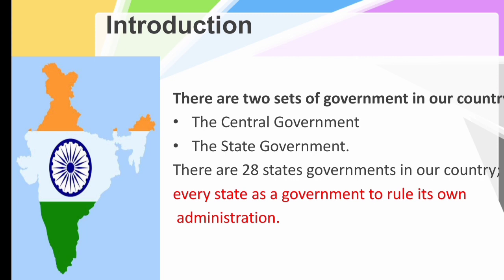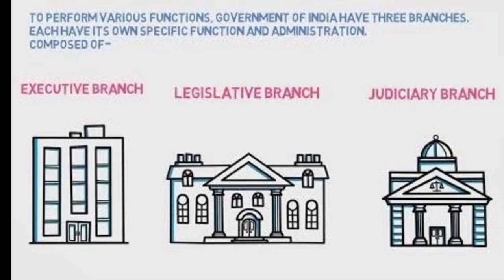So children, we have two sets of government. One is the central government, another one is the state government. Now the government has three branches. What are the three branches? Executive branch, legislative branch and judiciary branch. To perform the various functions, the government of India has three branches. Now let's see about their functions one by one.